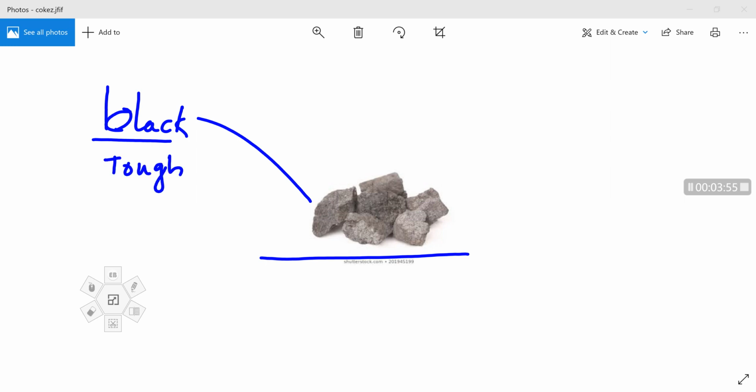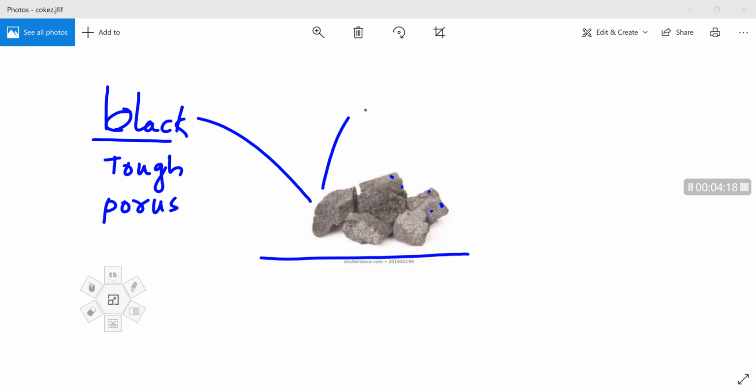It is tough and porous. Just observe here, on the surface of the coke we can see some pore-like structures. So it is a tough, porous and black substance.